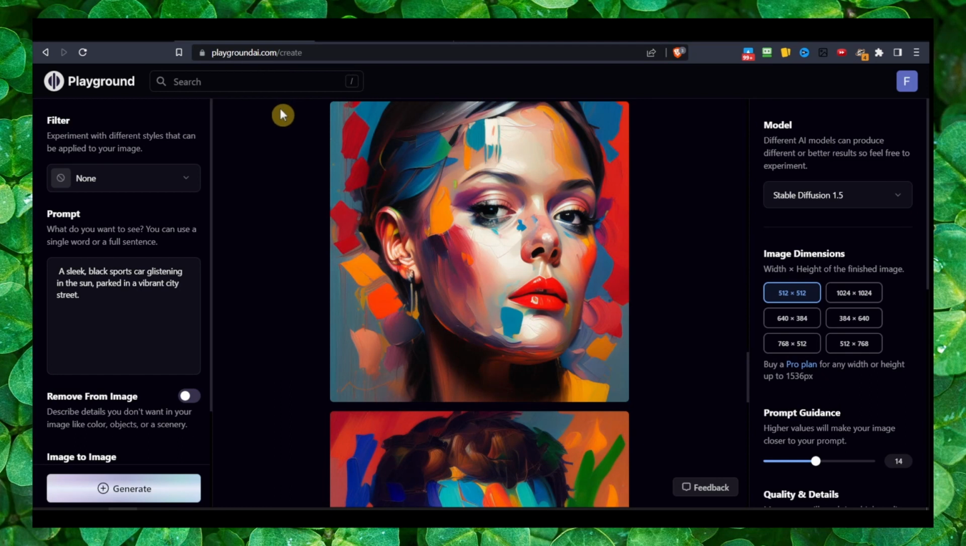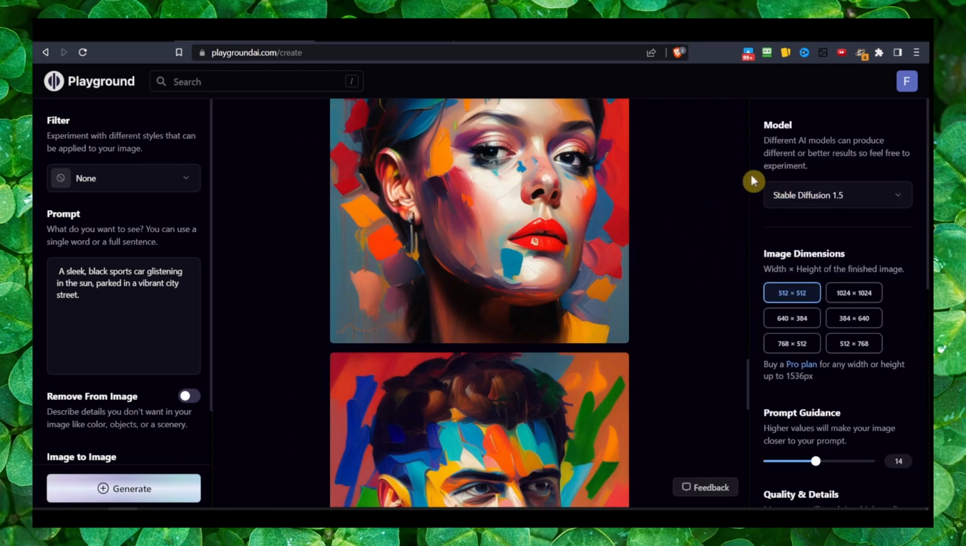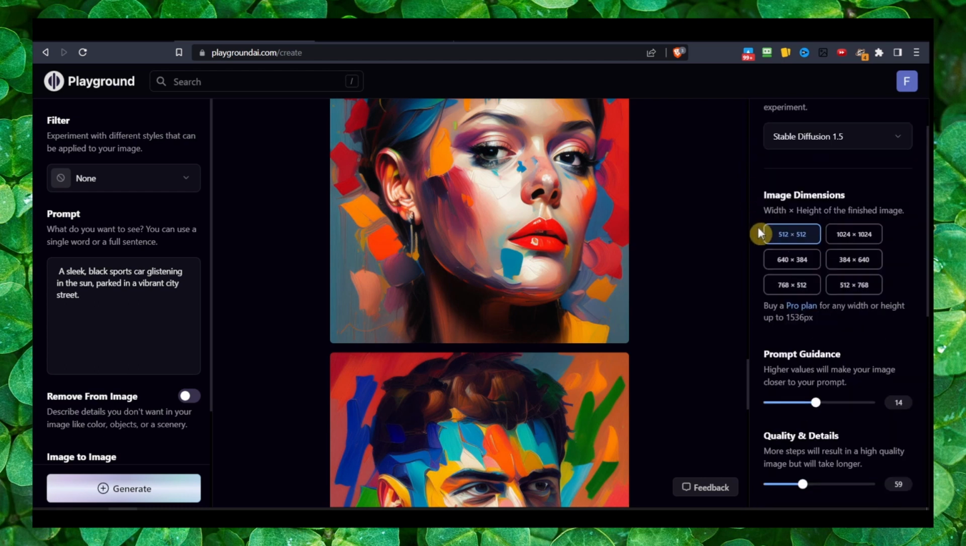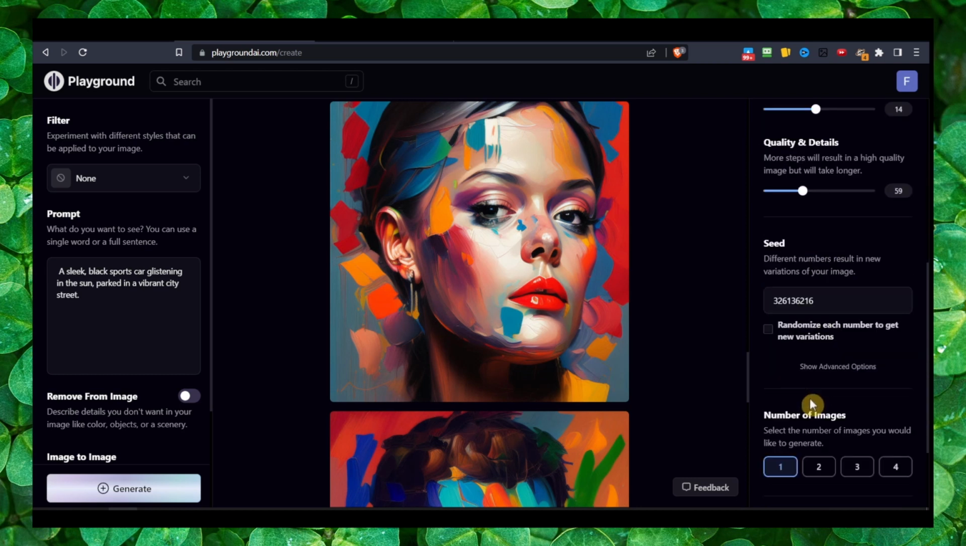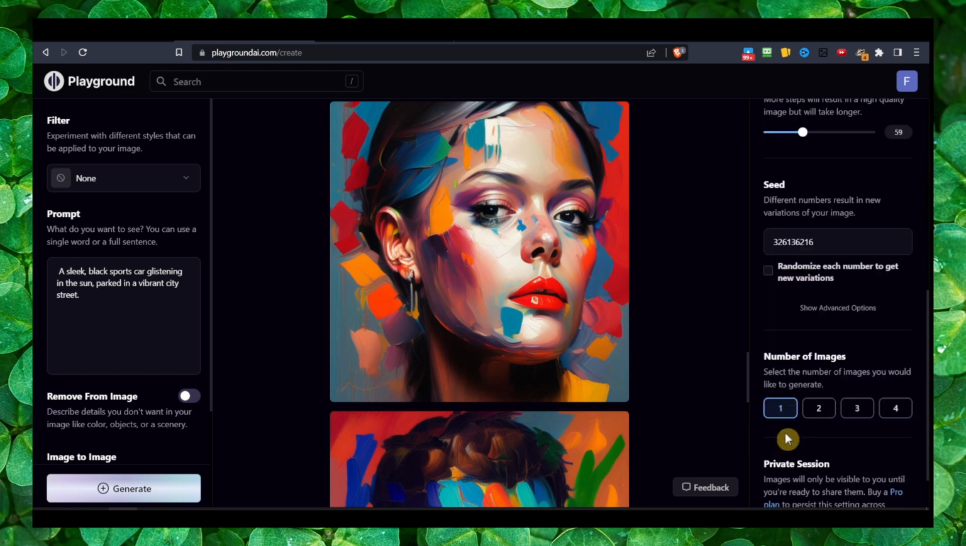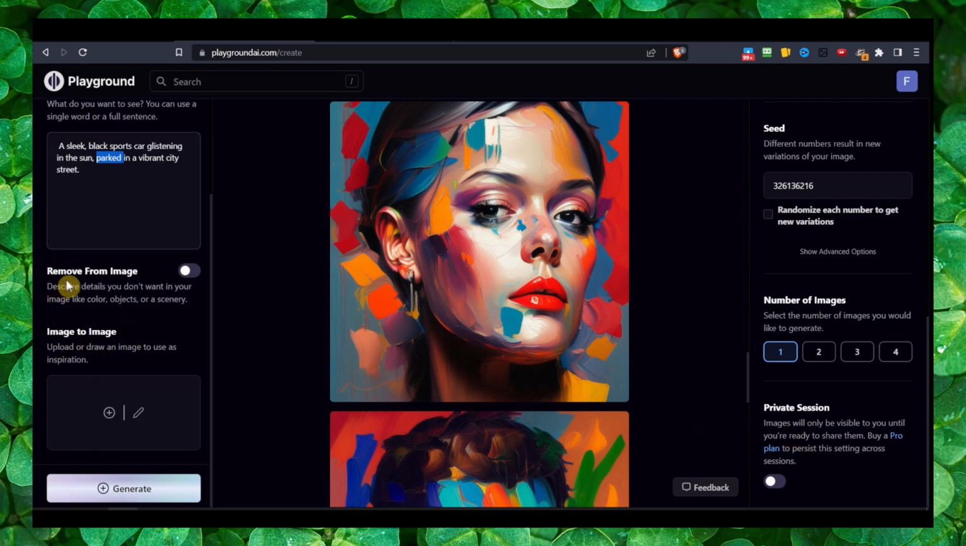And Playground, you have here some more options. Here we have image dimensions, model. The second one is paid, but the first one works fine. Prompt guidance, quality and details, seed, number of images, and private session. We also can here write our prompt, image to image, and remove from image. That's all we have. But